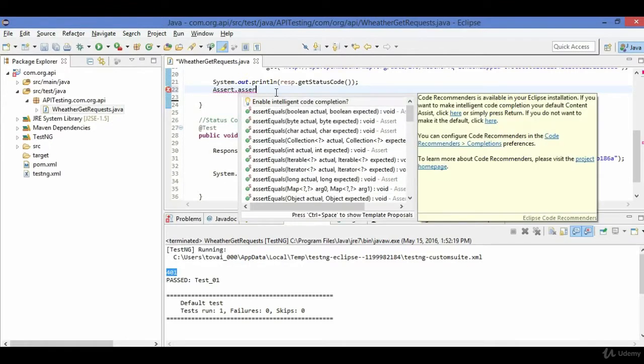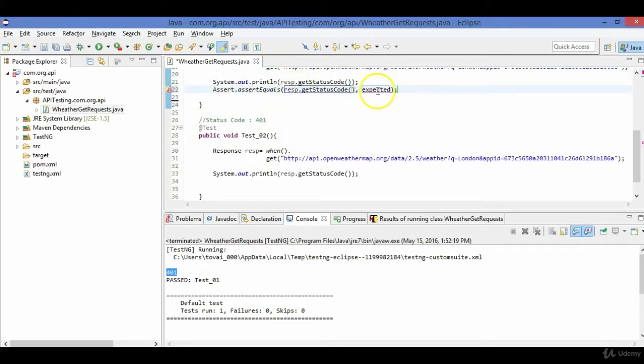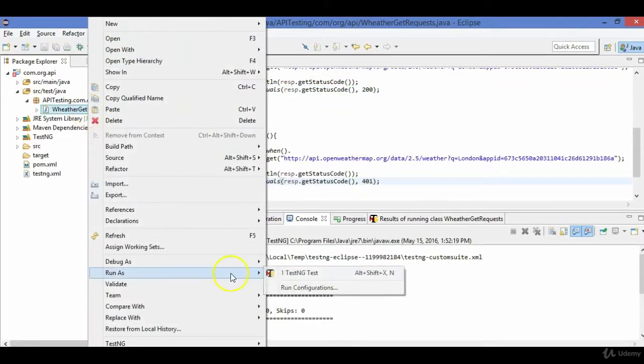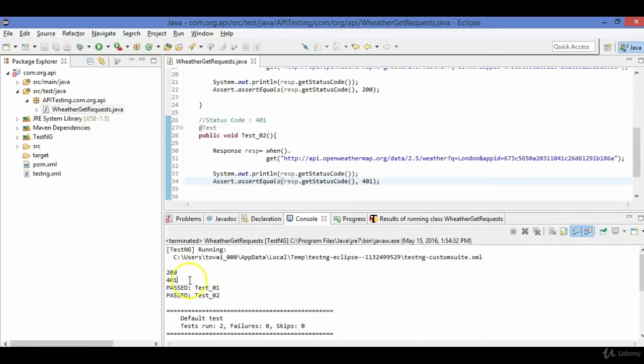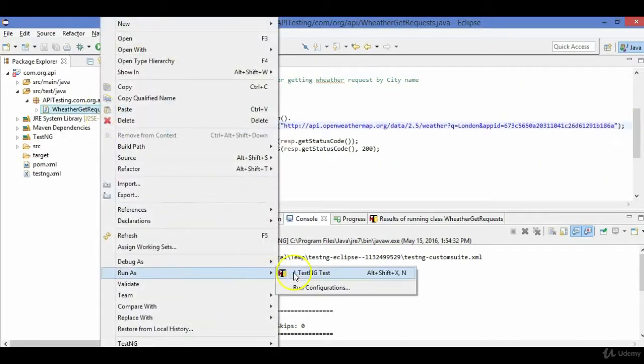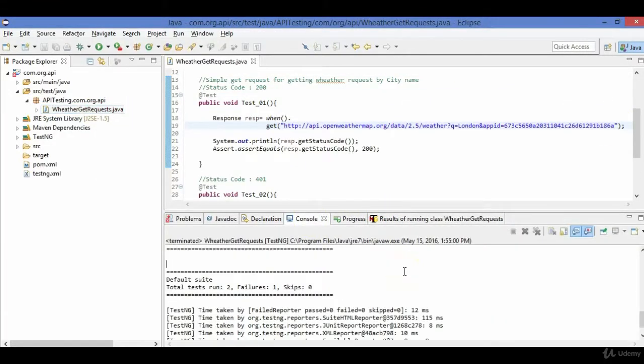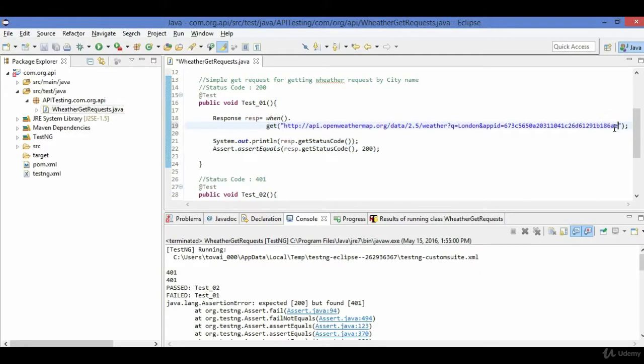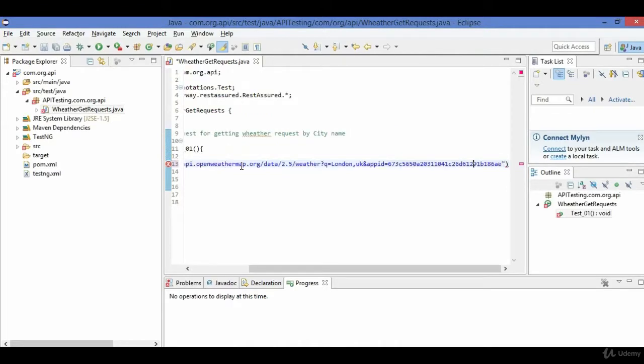Now first of all, let's understand how you can send this GET query with the help of Java code using the REST Assured API. First of all, there is a command GET. In GET, you need to enter the URI. In the URI, we will enter this, in a single line. We won't need the UK, okay, and this.